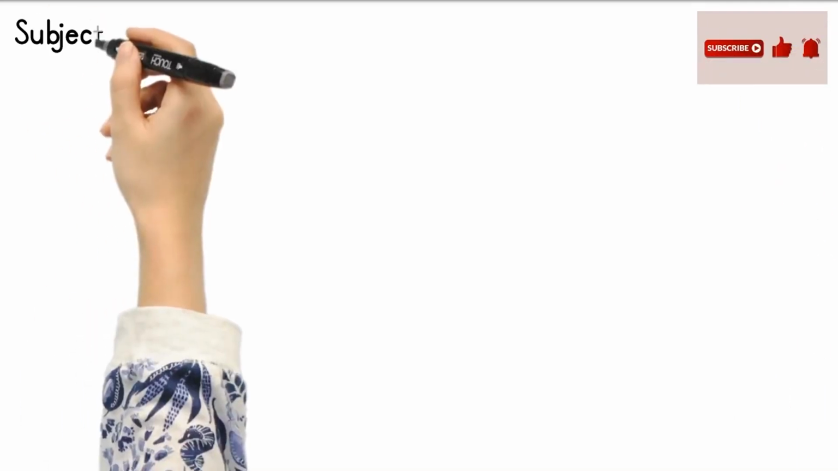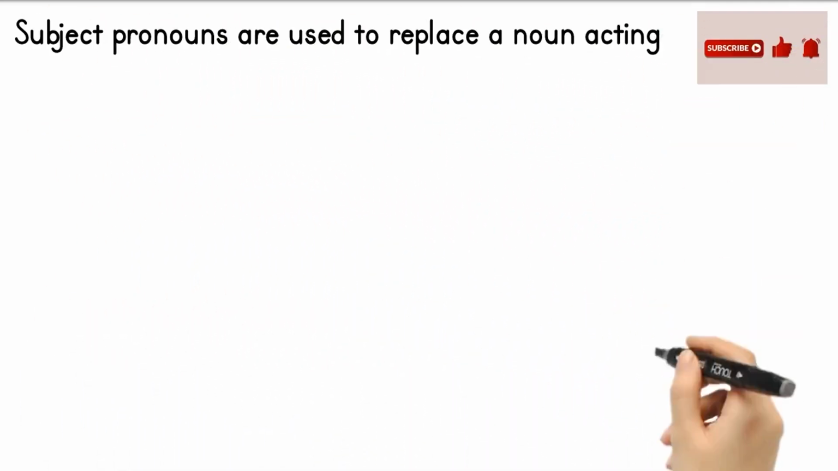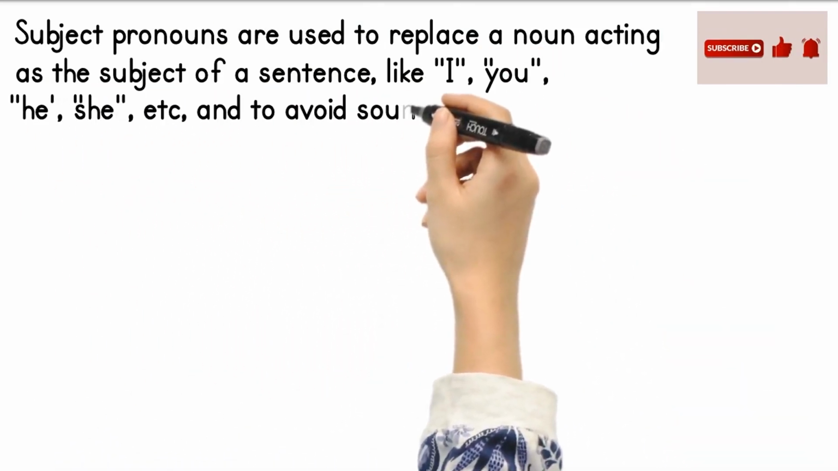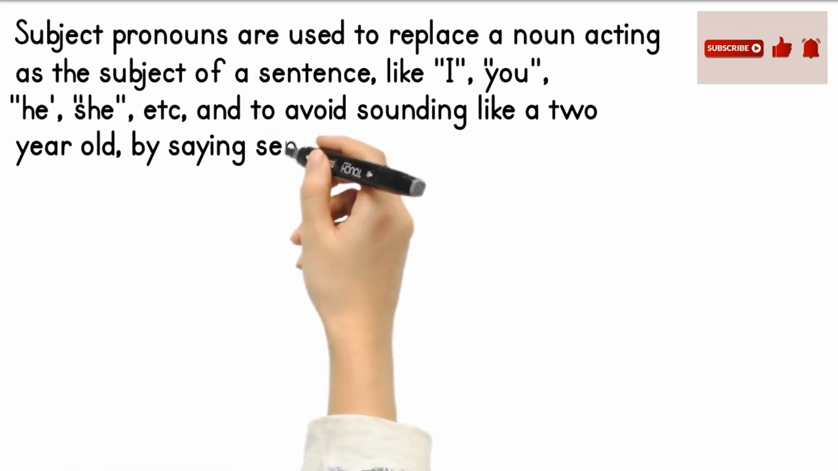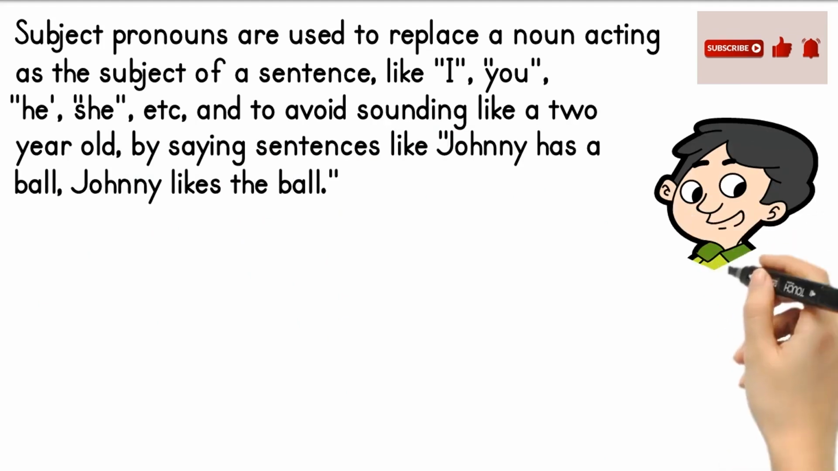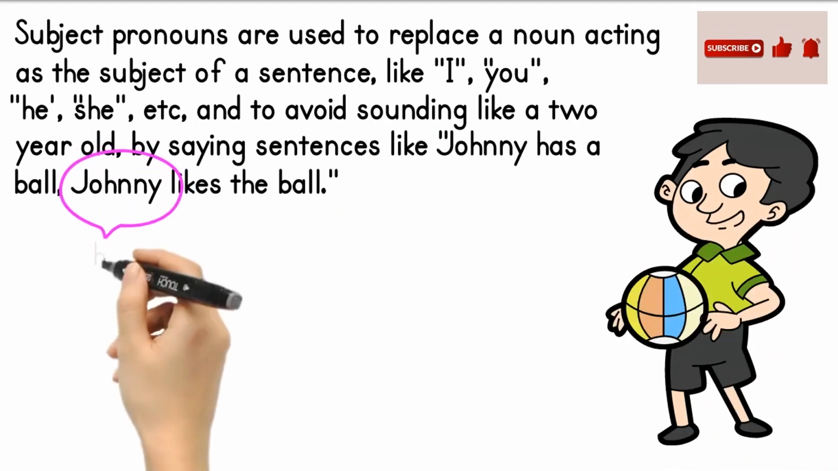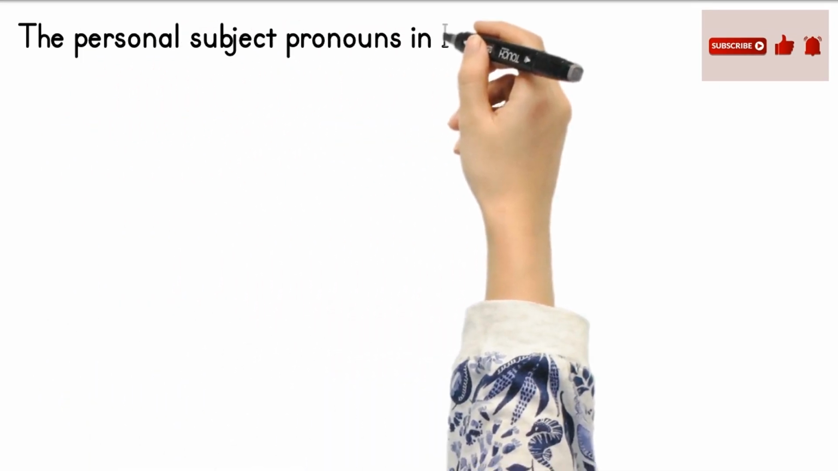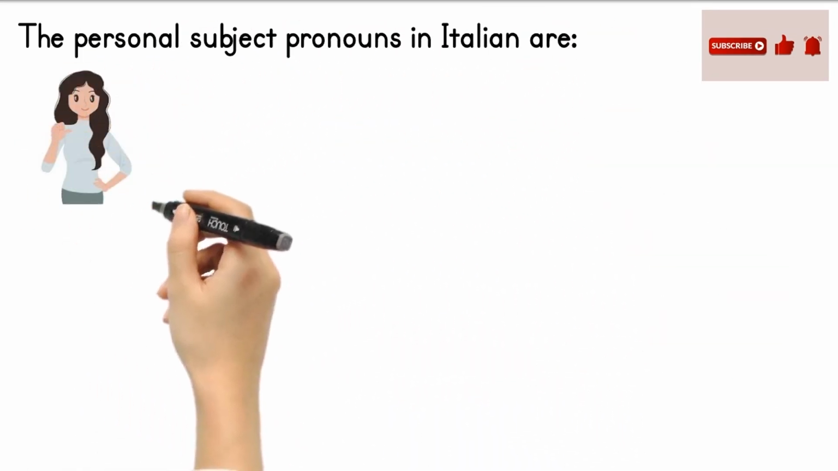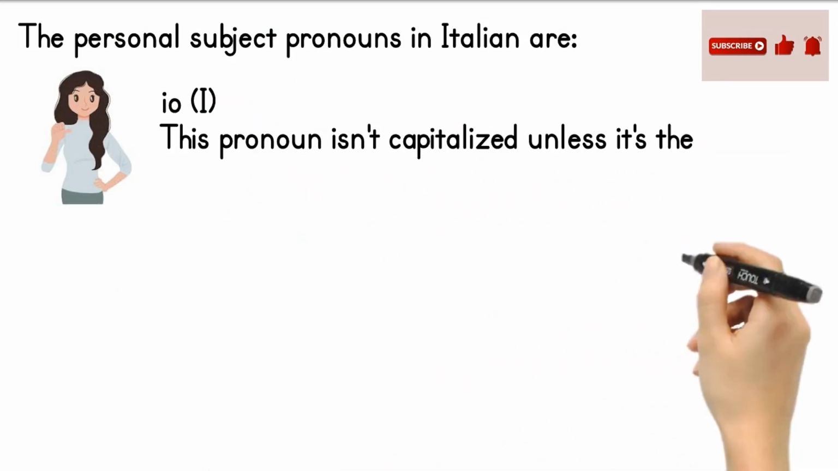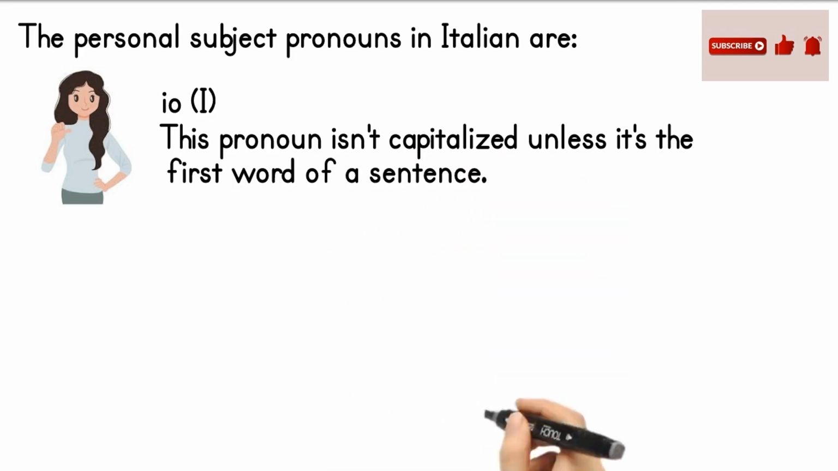Subject pronouns are used to replace a noun acting as the subject of a sentence, like I, you, he, she, and to avoid sounding like a 2-year-old by saying sentences like "Johnny has a ball, Johnny likes the ball." The personal subject pronouns in Italian are io. This pronoun isn't capitalized unless it's the first word of a sentence.